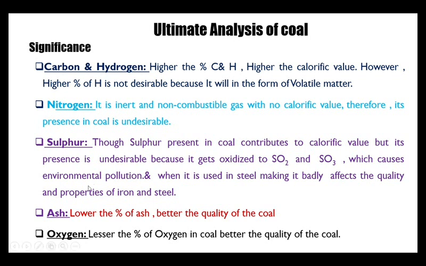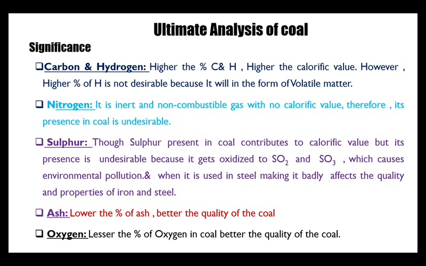Coming to the ash, the lower the percentage of ash, the better the quality of the coal, because ash is a non-combustible useless product, so its presence should be as low as possible in a coal. Therefore, the better will be the quality of the coal.